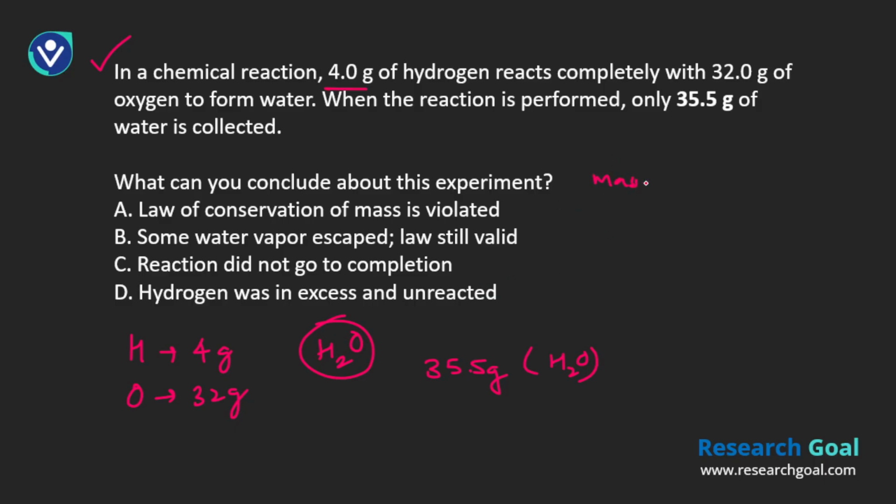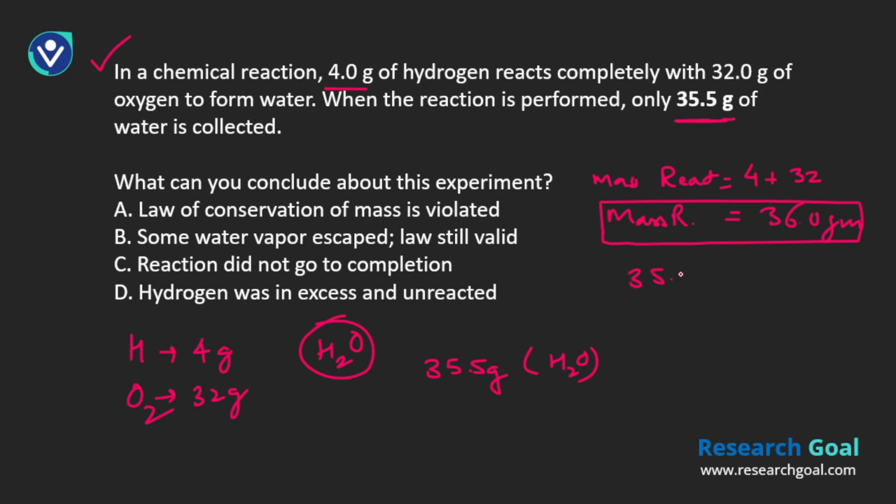Let's see mass of reactant. If we calculate that, you have hydrogen, which is 4, plus oxygen, in this case 32, and we are expecting 36.0 grams because this is how they're going to combine. We are taking oxygen as a molecule, so I can write O2 over here, not just O. That is why we get the mass of reactant, and what we actually get in our question is 35.5 grams. What could be the reason for that?